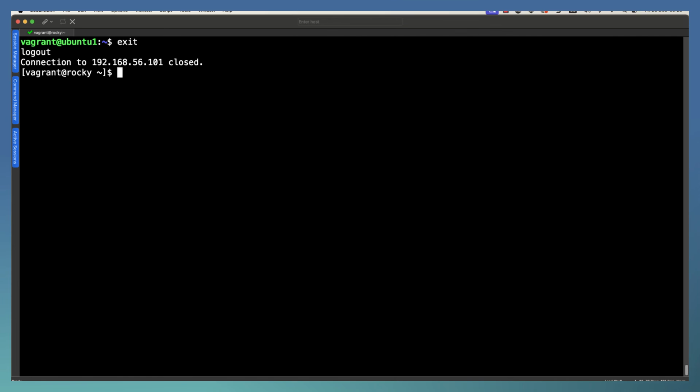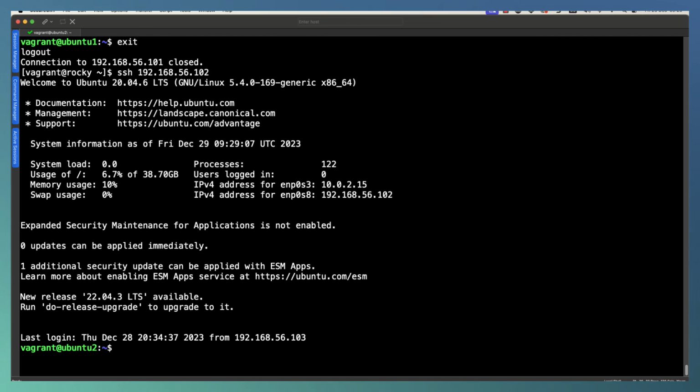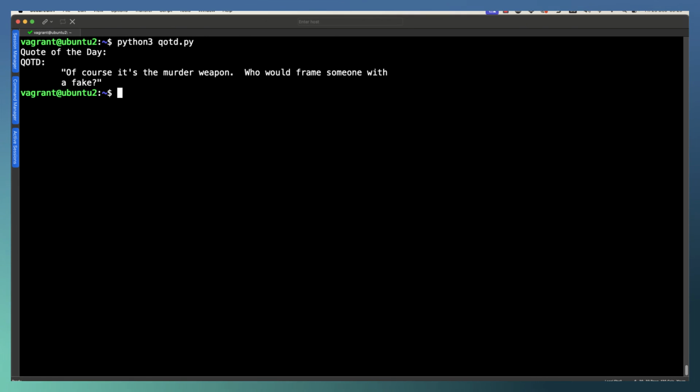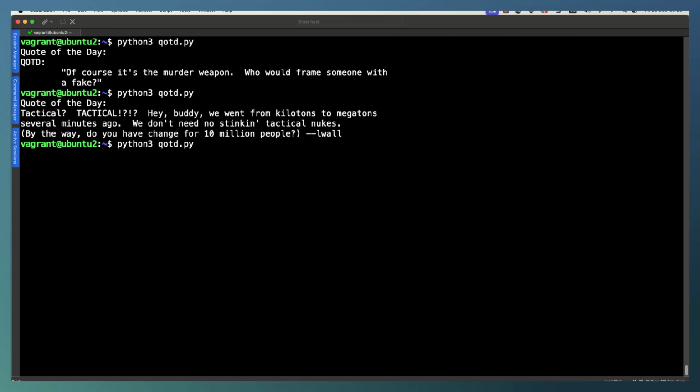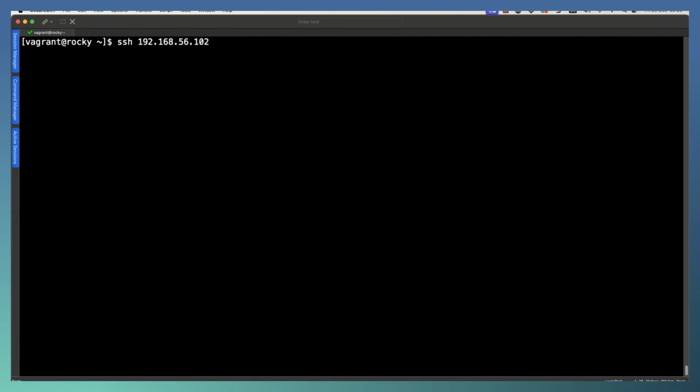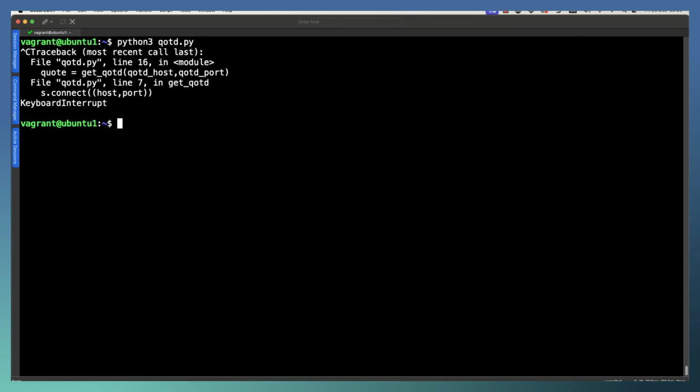If I exit out of this and just try from another client, we should be able to have our own allocation of 2 quotes that are allowed. So we can make our 2 quotes. Then we hit the hit count, so our 3rd inside of 60 seconds. Now, again, I can go through and wait and try again, but we can see then that we're able to restrict the limit on a per client basis. So they can make 2 connections per client every 60 seconds, and that's going to be allowed. But any more than that, it's blocked.